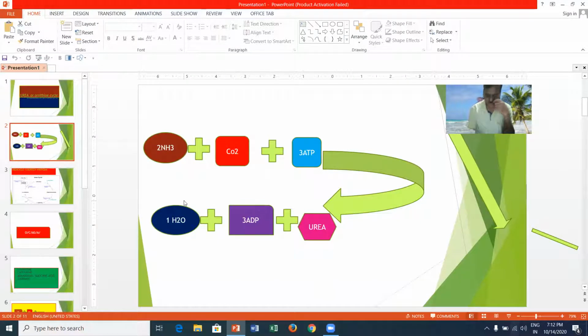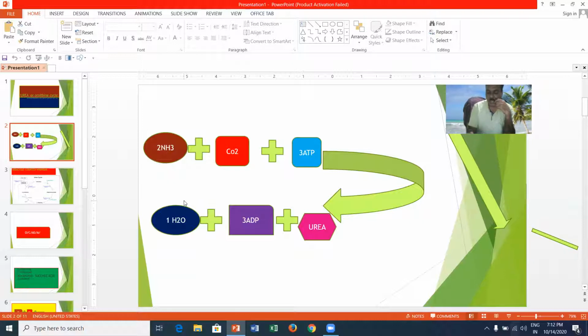Here you can see this ammonia is one of the nitrogenous waste products liberated by the deamination of amino acids during protein metabolism. Proteins are built from amino acids. Free ammonia is highly toxic to living cells. Hence, inside the liver, ammonia is converted into less toxic urea. This less toxic urea is not toxic to the living cells.